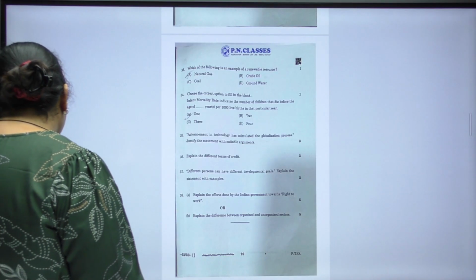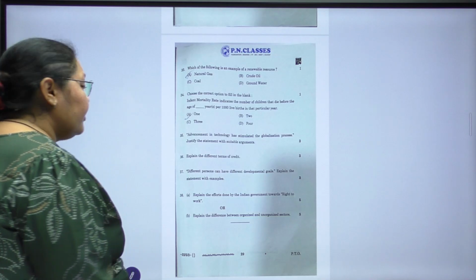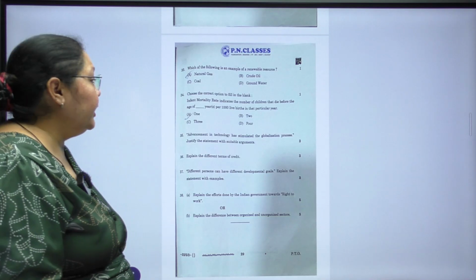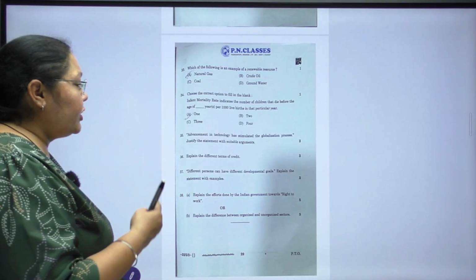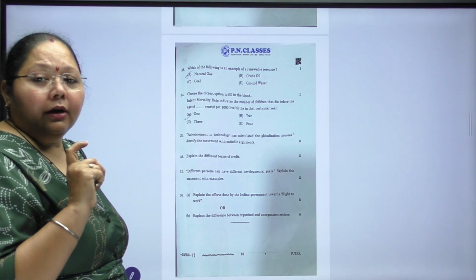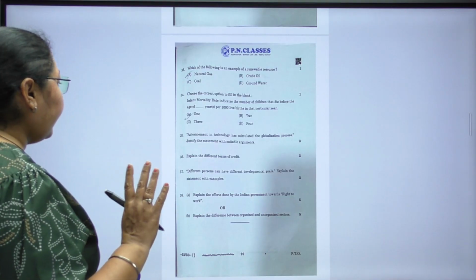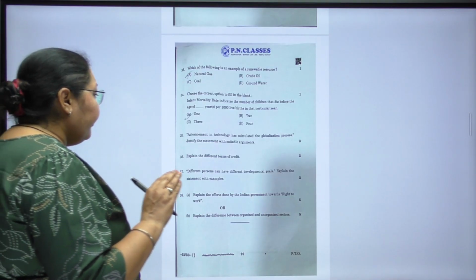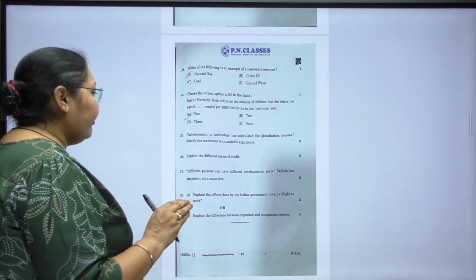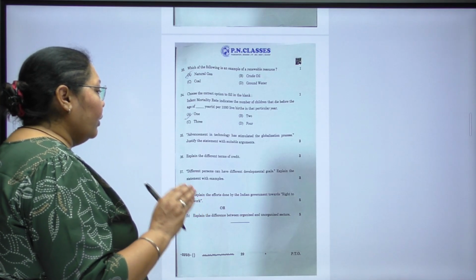Then again, for next again 3 marks, explain the terms of credit. What are the terms of the credit? That is interest rate, collateral, documentation, etc. It has to be described in short according to the size of the 3 marks, what we have discussed in the classroom.